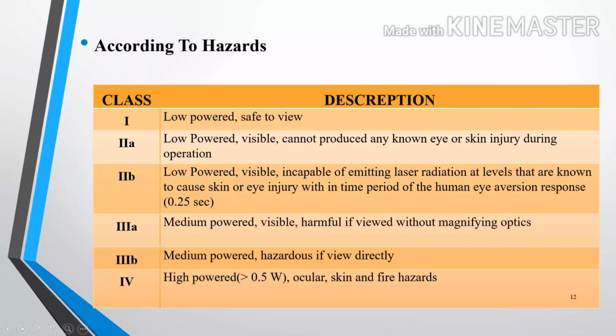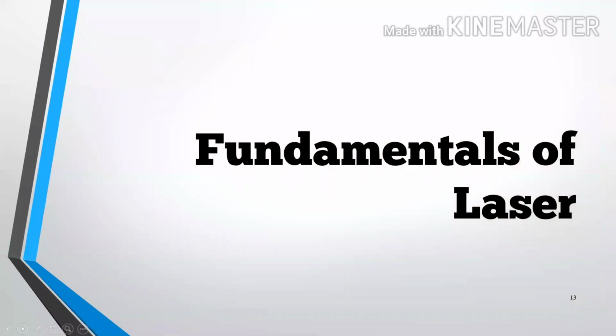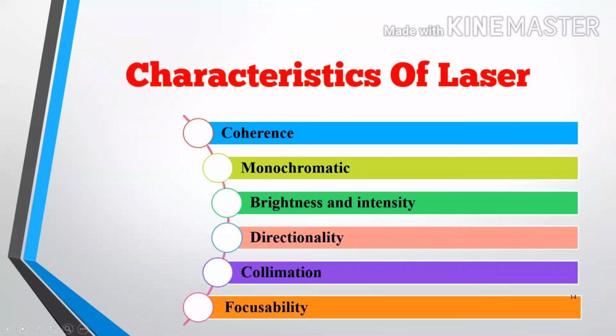Class 3A, medium powered, visible, harmful if viewed with magnifying optics. Class 3B, medium powered, hazardous if viewed directly. And class 4, high powered, ocular, skin and fire hazard. Now, fundamentals of a laser. Characteristics of the laser. First, coherence.